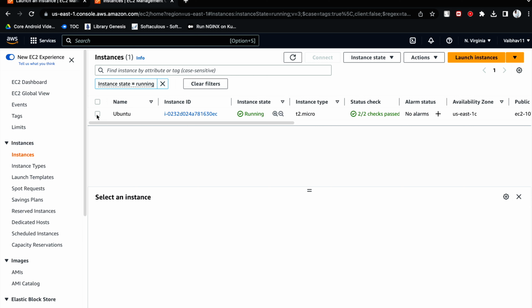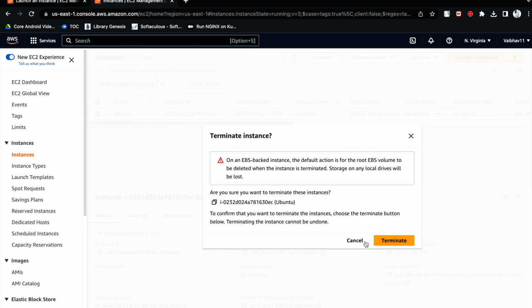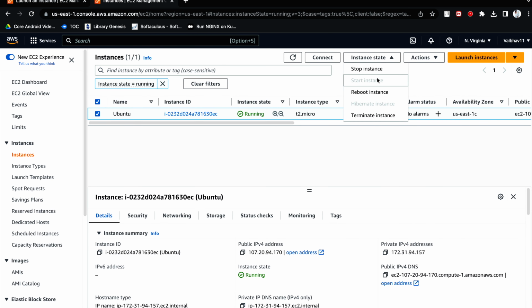So see, one more thing, once you are done with your server, what else you can do? There are various methods available. You can stop the instance, you can reboot the instance, you can terminate the instance, means delete the instance. Once your work is done, make sure you are stopping it or you are terminating this. So let me stop this so that I will show you how we can connect from Windows. So I'm going to stop it.